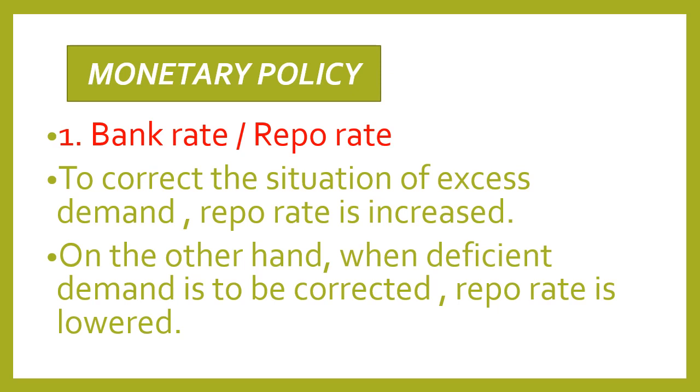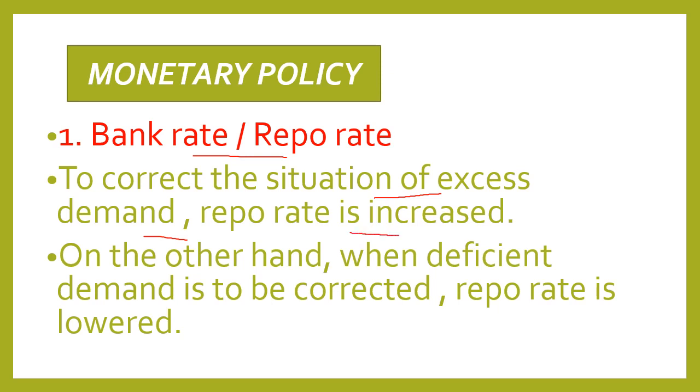The first policy is bank rate or repo rate. Now in lesson number 5 banking, you must have read about what is bank rate and repo rate. These are the rates at which the central bank lends money to the commercial bank. Now to correct the situation of excess demand, when there is excess demand in the economy, the central bank increases the repo rate or the bank rate.